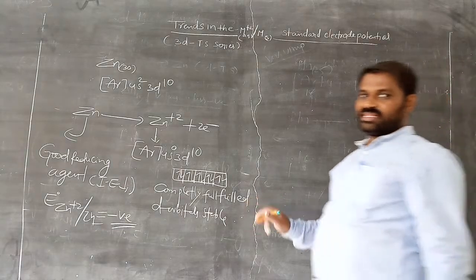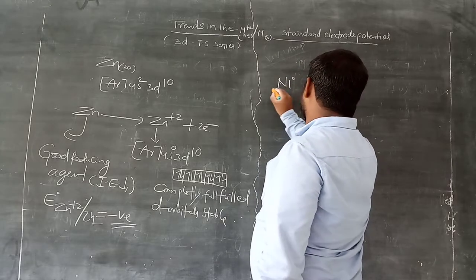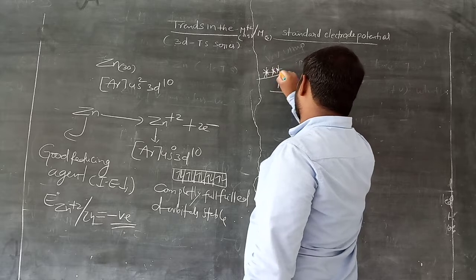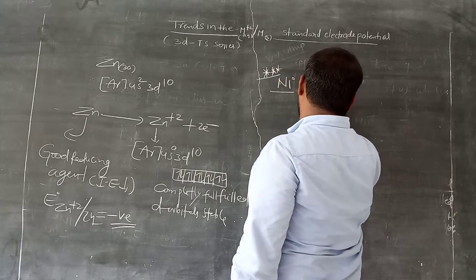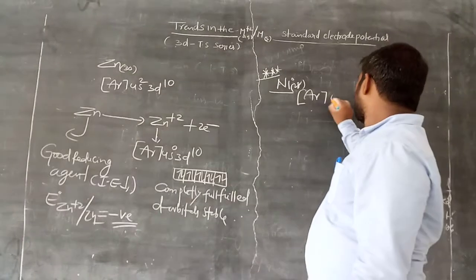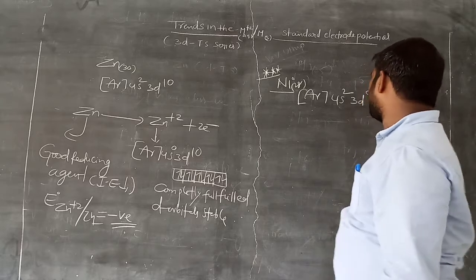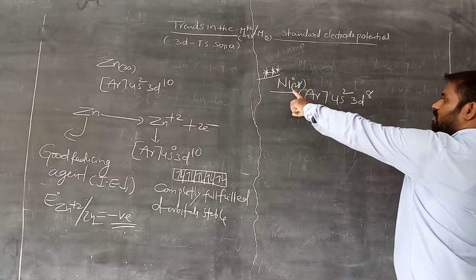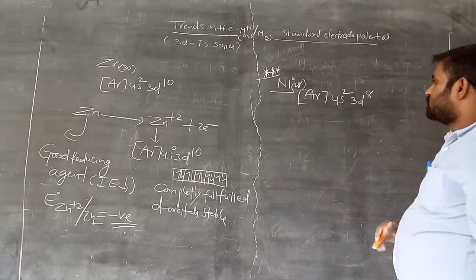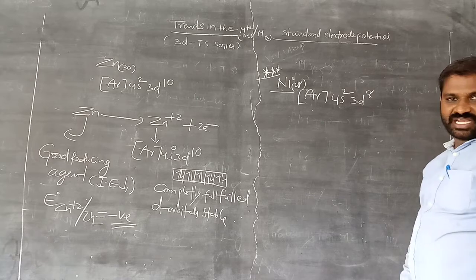Now come to nickel. In this case, why is it so negative? For nickel, it is 28, argon 4s2 3d8. Am I right? In this case, we cannot follow this electronic configuration argument.